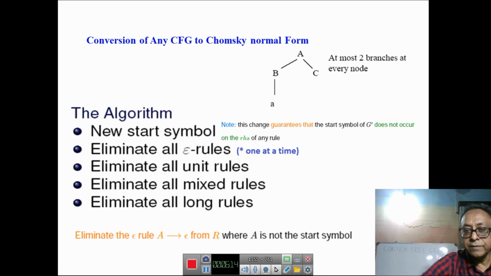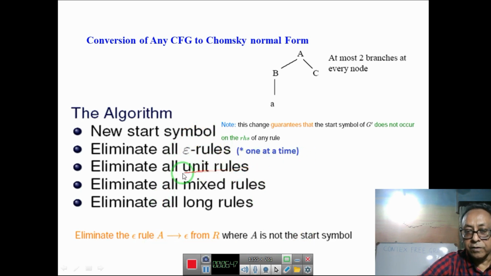So what is the algorithm? The first step is you have to get rid of non-reachable and useless symbols. Then you have to take a new start symbol if there is any start variable on the right hand side, and then you have to eliminate all epsilon rules, because as per Chomsky's normal form, no other variable goes to epsilon, only the start variable can go to epsilon, and you have to take each variable one at a time.